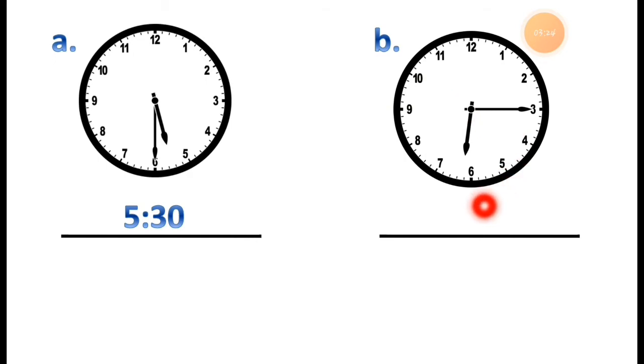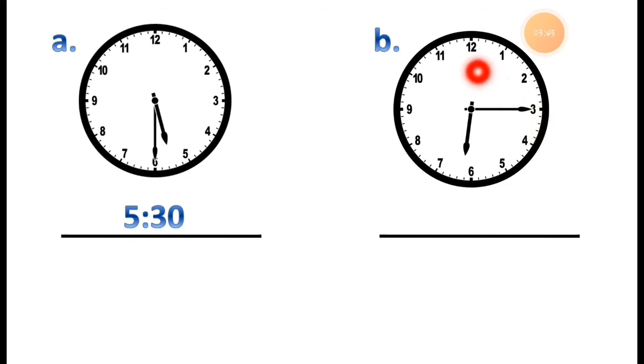You can see this. It is between 6 and 7. The short hand is near about 6, and the long hand is pointing to 3.